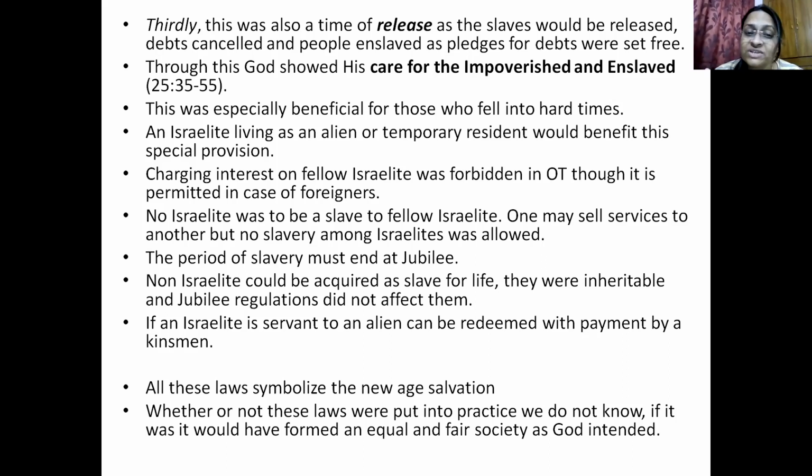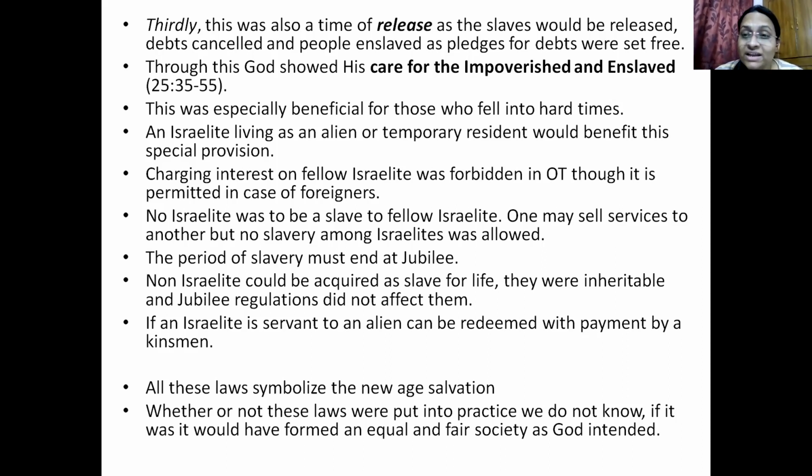Okay, no Israelites were supposed to keep Israelite slaves. One may ask for services or sell their services, but no Israelite is supposed to keep another Israelite as a slave. So the period of slavery must also end in Jubilee. With Jubilee, the period of service or slavery will end, and that person is free after that.